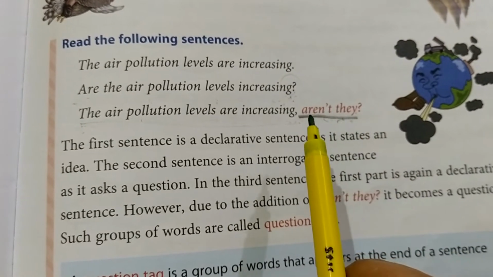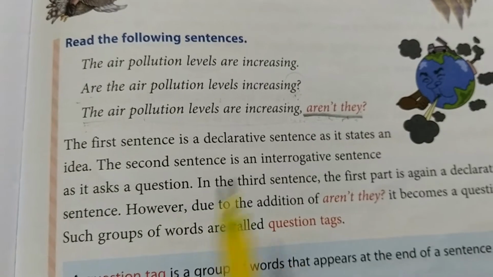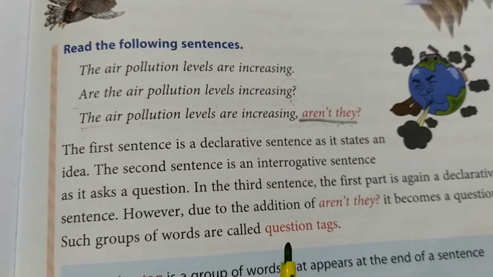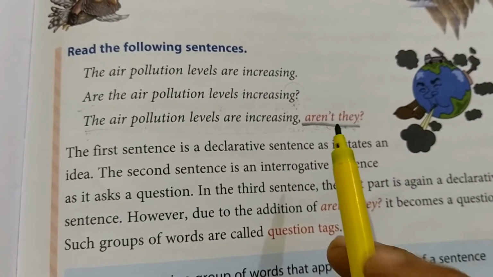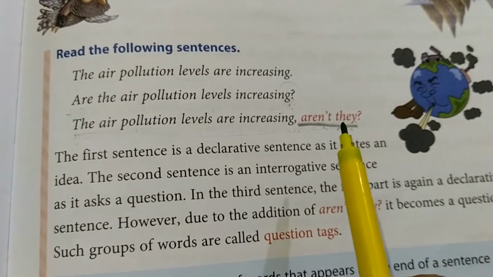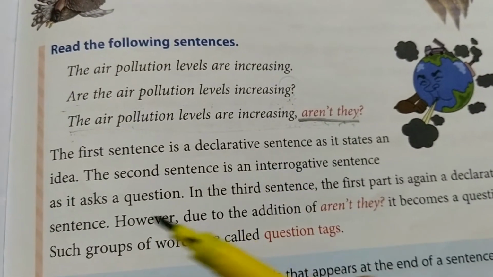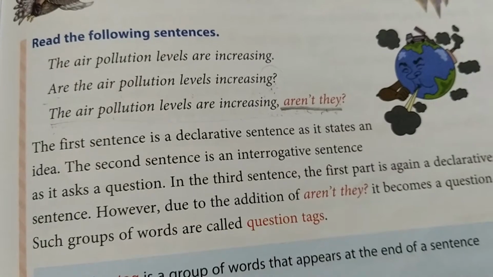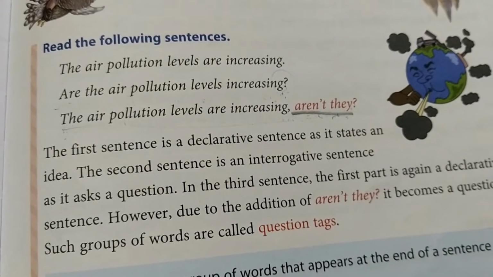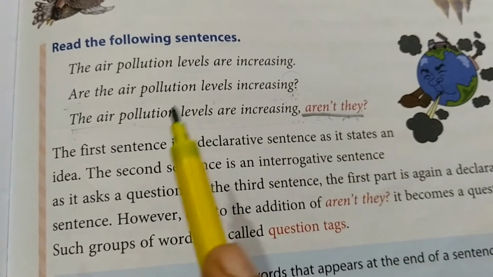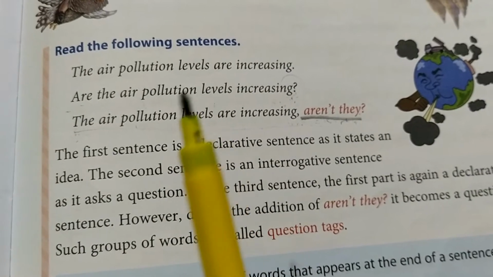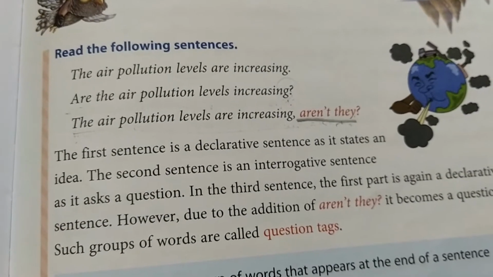So such groups of words are called question tags. I told you that these are not used as a complete sentence. We cannot ask a question using only question tags. These are always attached to a statement, whether a negative or a positive statement.